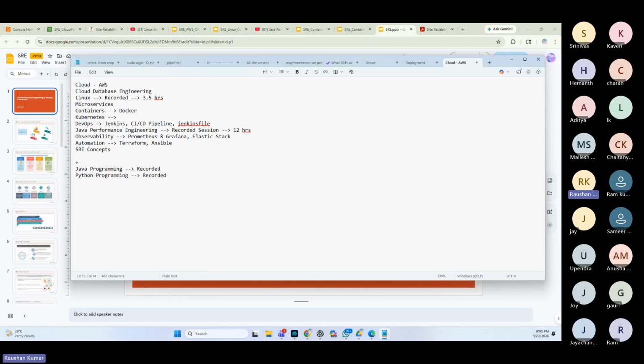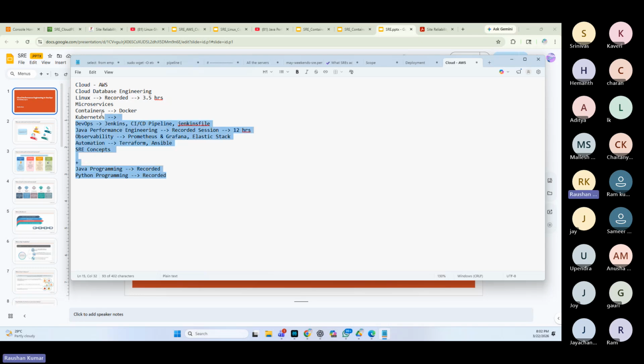I'm not saying that you should have developer-level knowledge, that's not required. But you should understand the fundamentals of how to write code. If I give you the code, you should be able to tell me this is the method, this is the object, this is the class, and you're calling the method here using this object. You should be able to understand the basic code. That's the expectation. Use LLM tools to your advantage for writing complex logic in whatever activity you're doing.